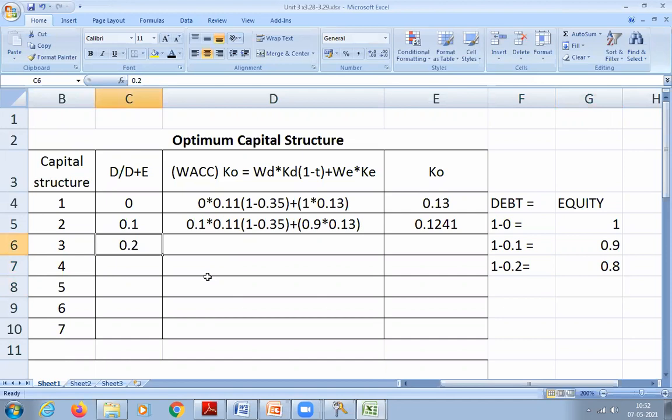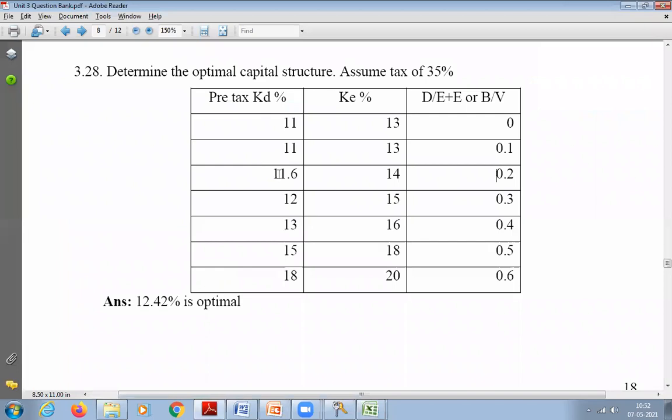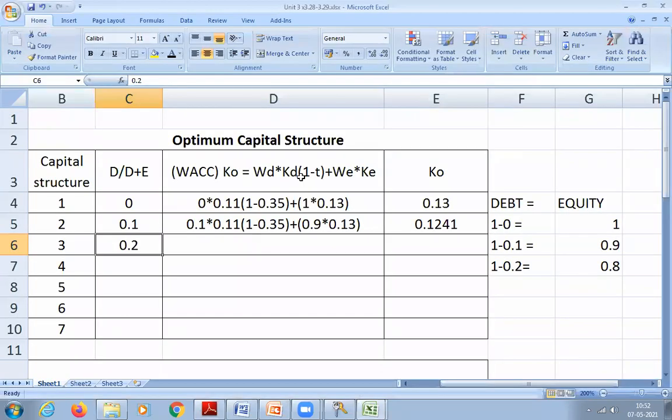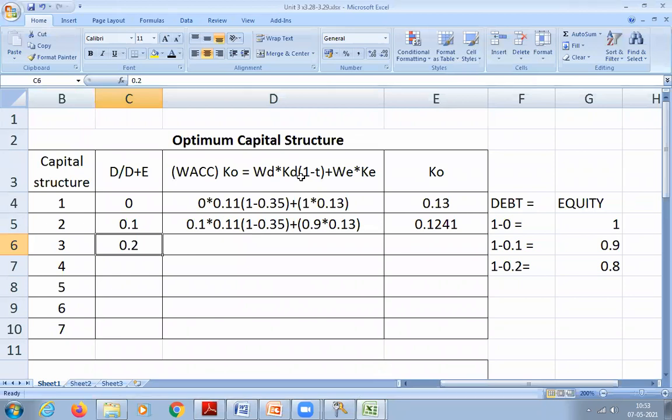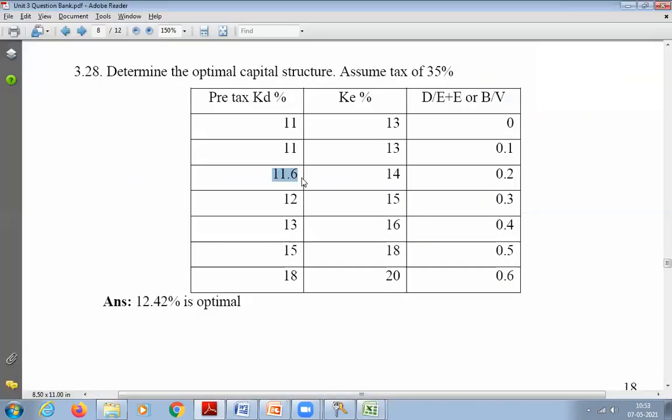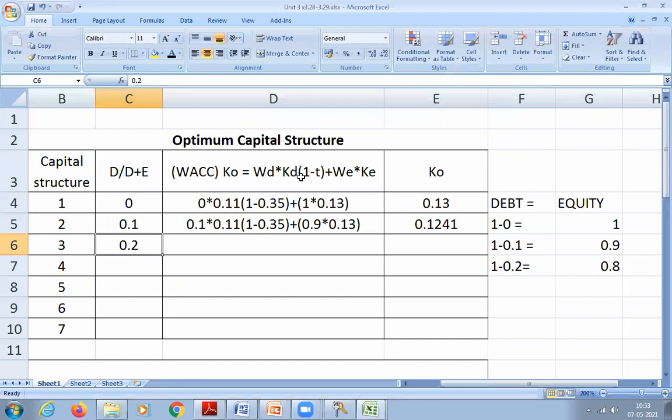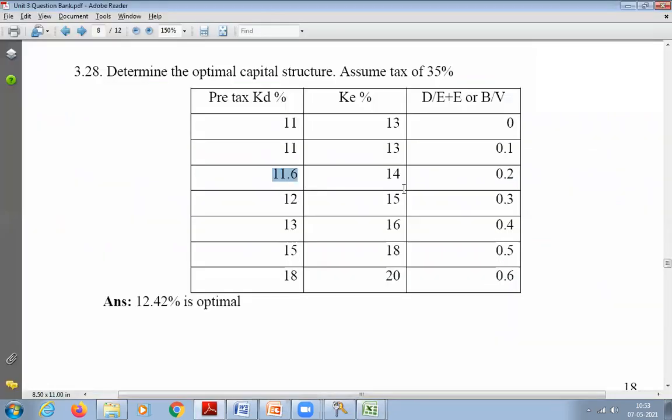How much will be 0.2 into 0.11? No, now it is changing. It is 11.6 cost of debt. So it will be 0.2 into 0.116 into 1 minus 0.35, plus equity. How much is KE and WE? 0.8 into 0.14.